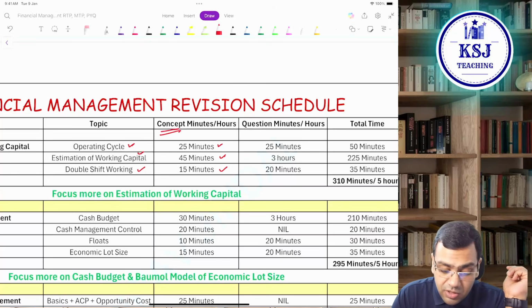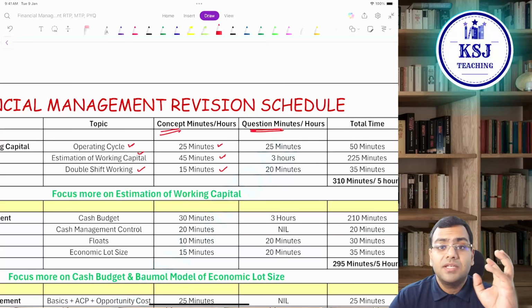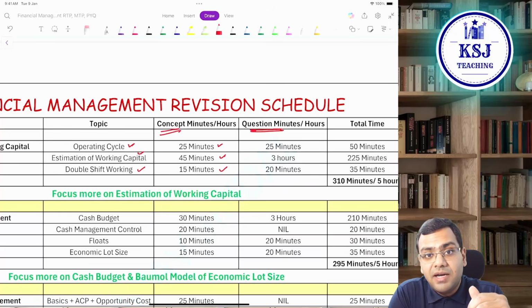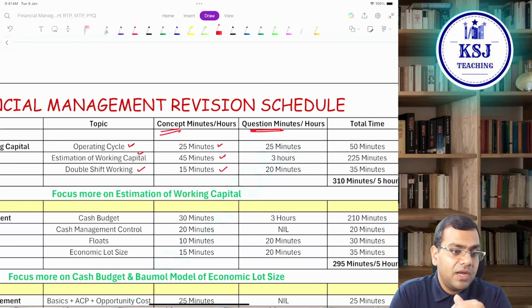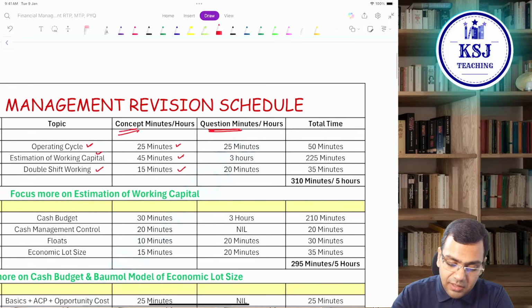After that, how much time should the question practice take? The question practice here means that when you are doing the first revision, some questions which are difficult ones, you will do in writing. It involves the written practice of the questions. Very important. Then the total time.